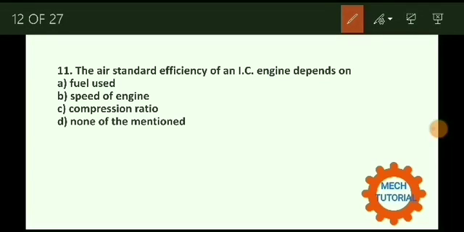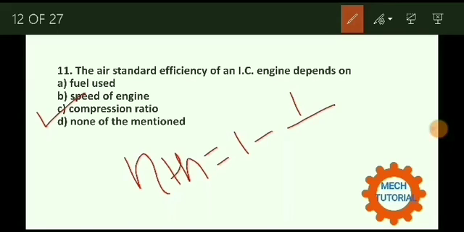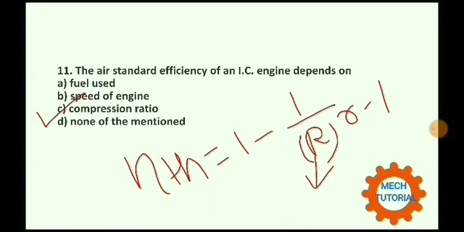The option number C, that is a compression ratio. We know that the formula for efficiency is equal to 1 minus 1 upon r to the power gamma minus 1. Here r is nothing but the compression ratio. So air standard efficiency depends upon the compression ratio.